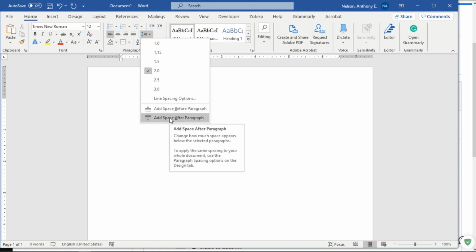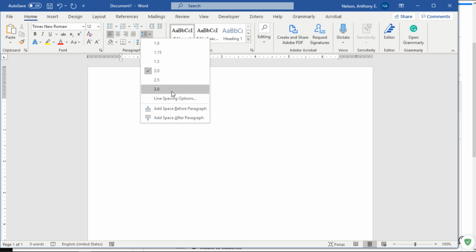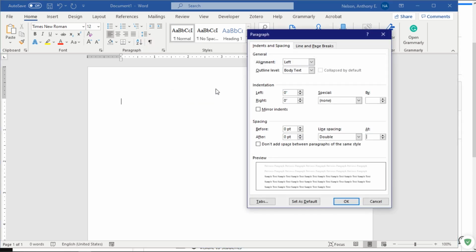Like mine here says add space before and add space after. If you have the word remove for either of those, select remove and make sure you're at 2.0. So your line spacing options should have no extra space. It should be truly double spaced.